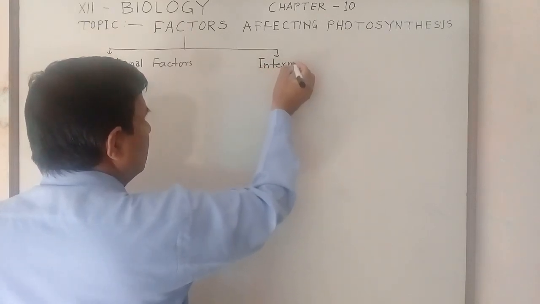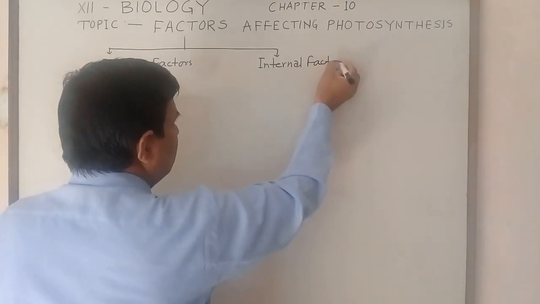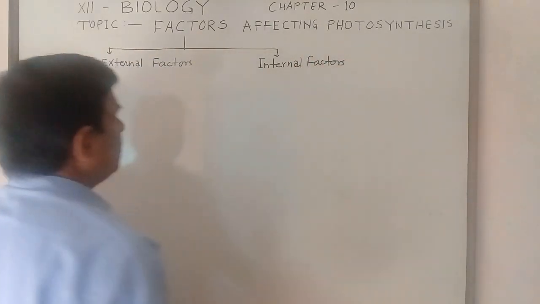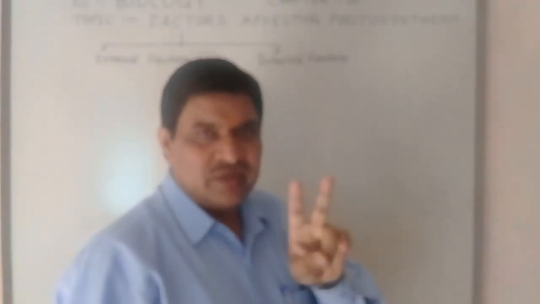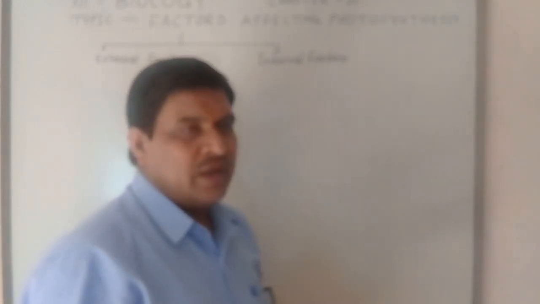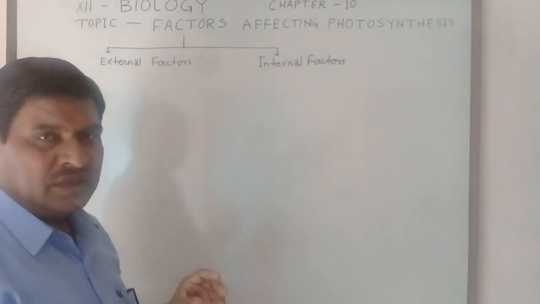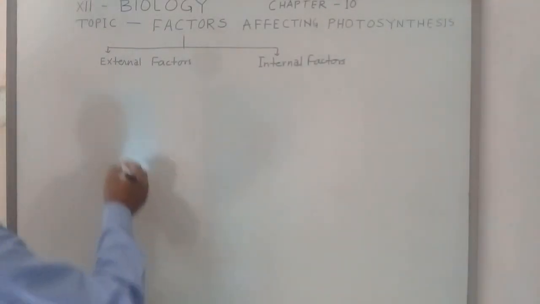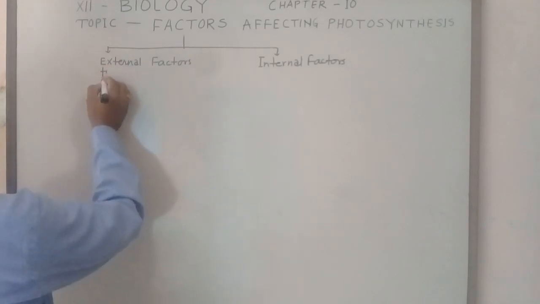I can divide the factors affecting photosynthesis into two categories: external and internal factors. Under external factors, there are many factors.